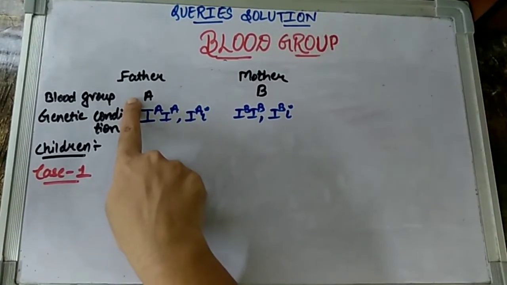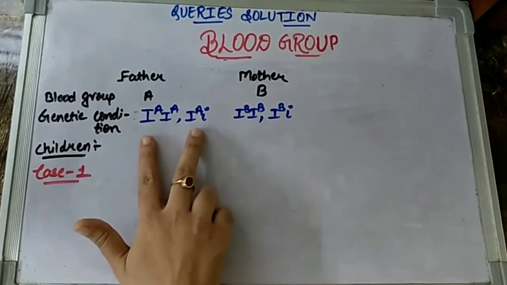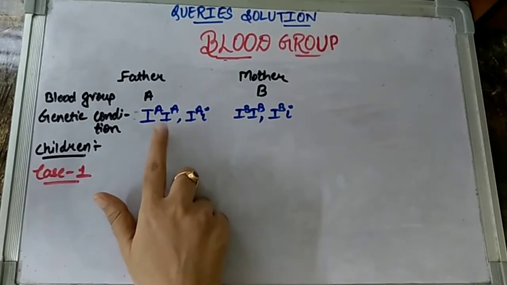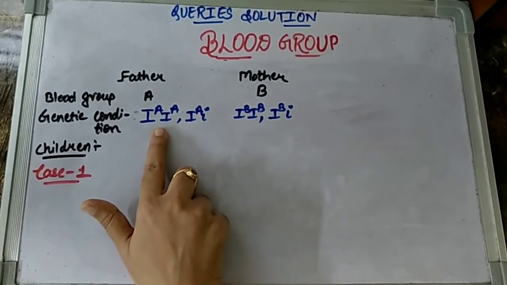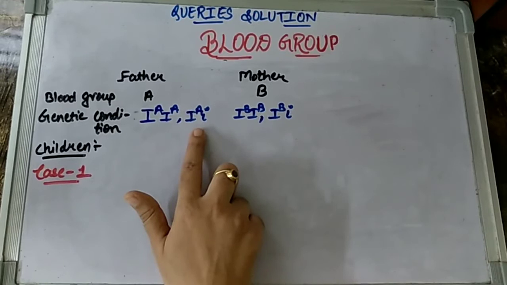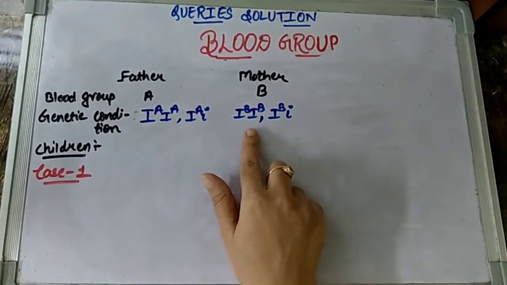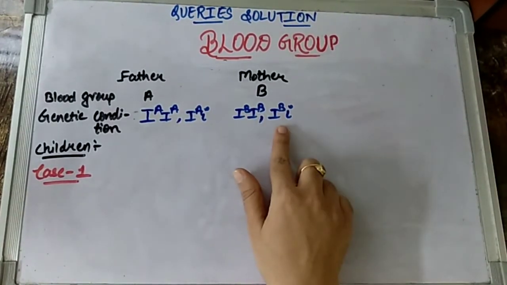So children, in case you have already seen that video, you can very easily identify that a person who belongs to blood group A can have these two genetic conditions. Either they can be in the homozygous condition as you can see over here, or they can be in the heterozygous condition. Similarly, a person who belongs to blood group B can have this homozygous condition as you can see over here, or it can be in the form of the heterozygous condition.